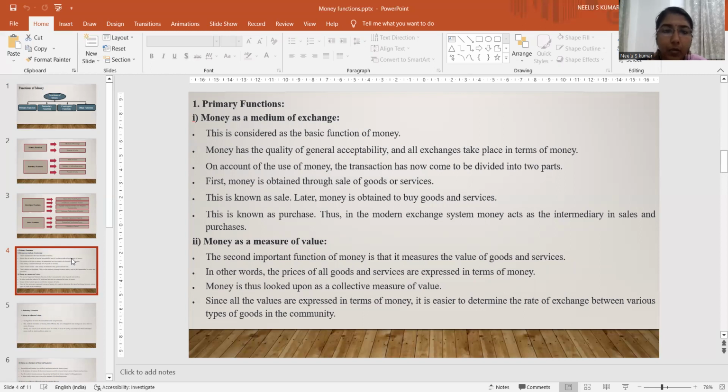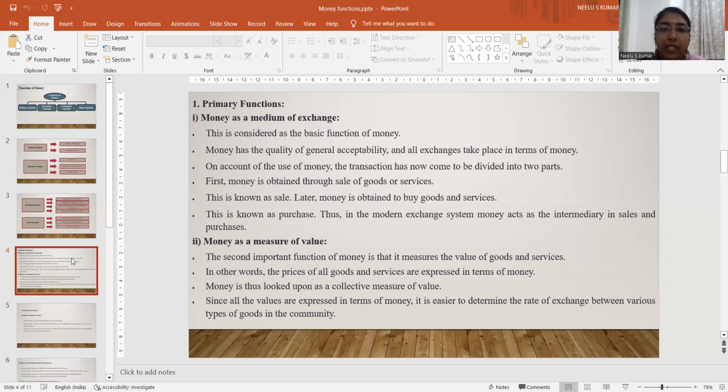On account of the use of money, transactions have now come to be divided into two parts. First, money is obtained through sale of goods or services. This is known as sale. Later, money is used to buy goods and services. This is known as purchase. Thus, in the modern exchange system, money acts as an intermediary in sale and purchase.